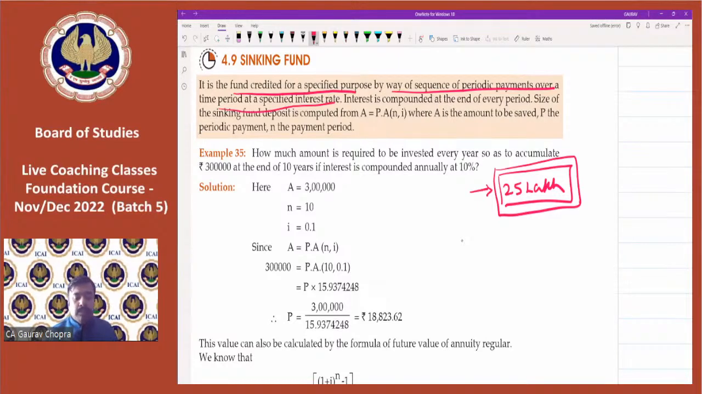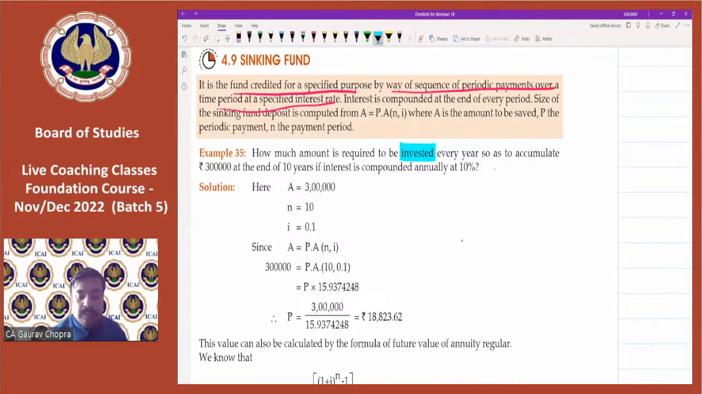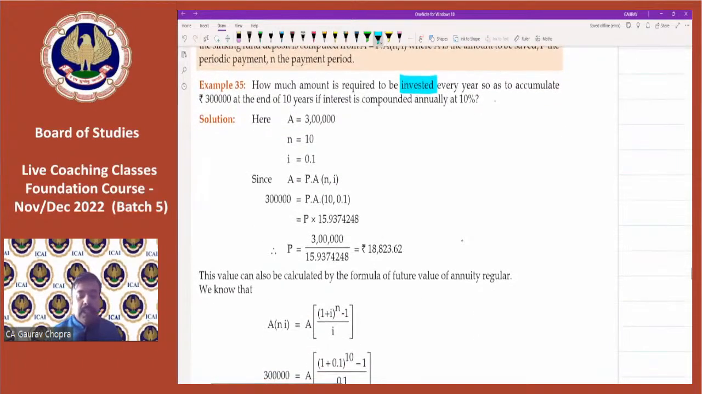Okay, understood? A similar situation is given in example number 35. How much is required to be invested every year so as to accumulate 3 lakh at the end of 10 years? We want 3 lakh rupees at the end of 10 years. If the interest rate is 10% and compounding is done annually, then we have to find how much we invest every year. First of all, you can try, and then I will discuss how you have to solve.